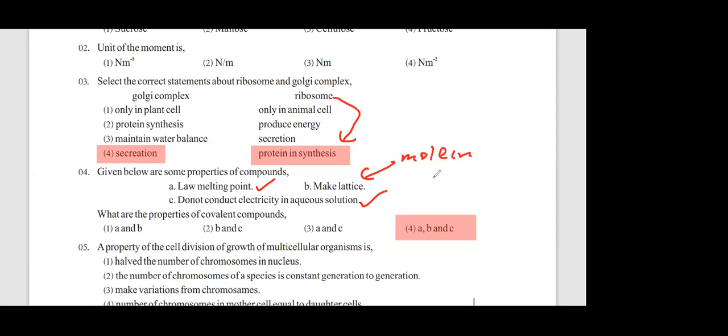Molecular lattice. Write example ice. Right. And iodine, naphthalene, camphor, like that. So they are called molecular lattices. Right? So then we will take the answer as 4. Otherwise, you can't. If they put atomic lattice here, then it's very difficult. Covalent compounds won't form atomic lattices.